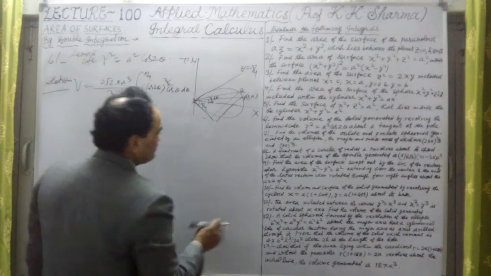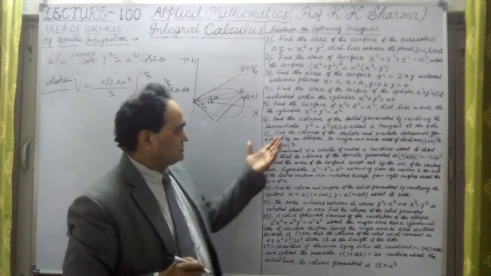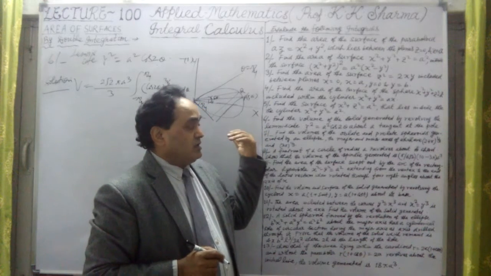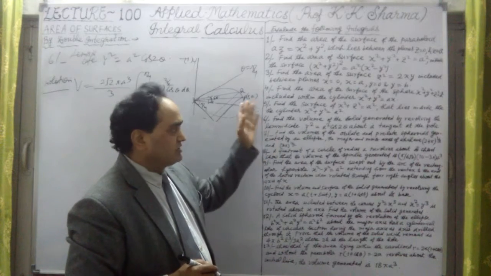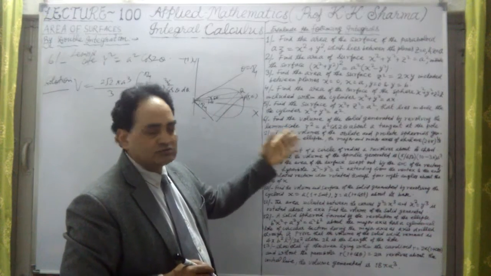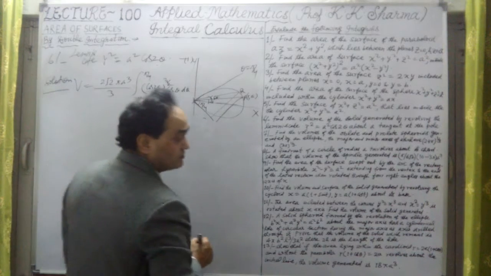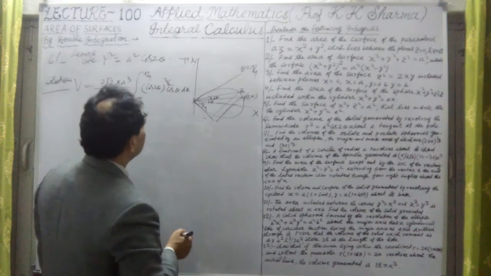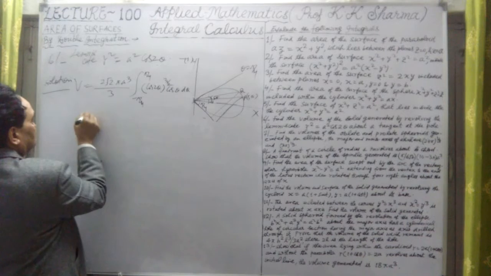Now let me take the sixth question. I'm solving with the help of the same formula which we used in the previous lecture series. We have just discussed them. In case of polar coordinates, parametric equation, and Cartesian equation, all those volumes of solids of revolution are discussed. Please see my previous year lecture series.